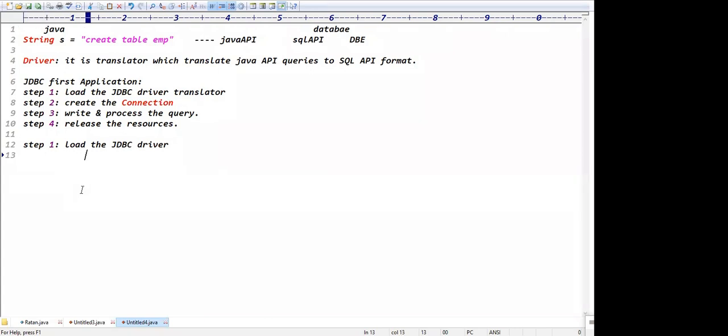The driver is a translator which translates your Java syntaxes to API syntax, right? Guys, the JDBC driver is a Java class. Don't think of the driver as a separate concept; the driver is simply one Java class. The driver is a Java class which will translate your Java queries into SQL format, right?